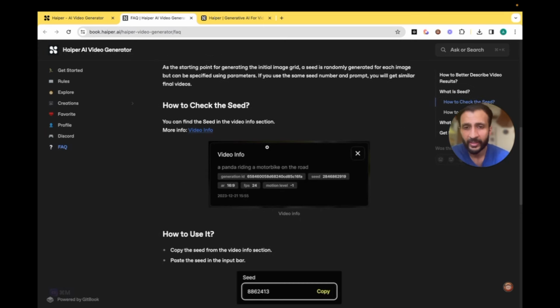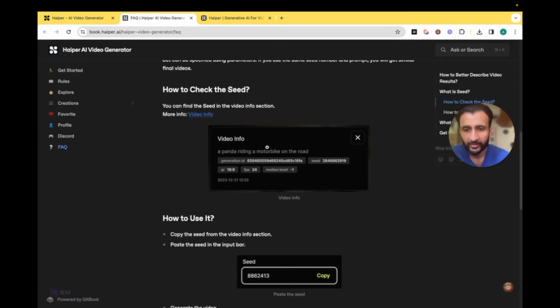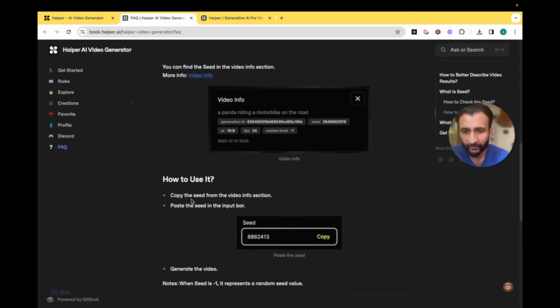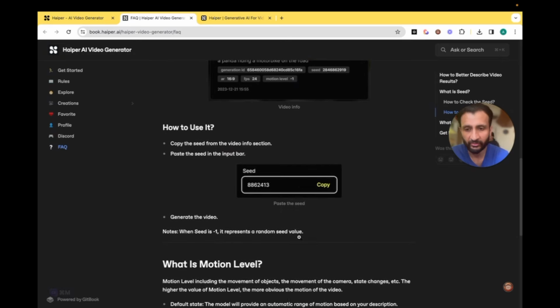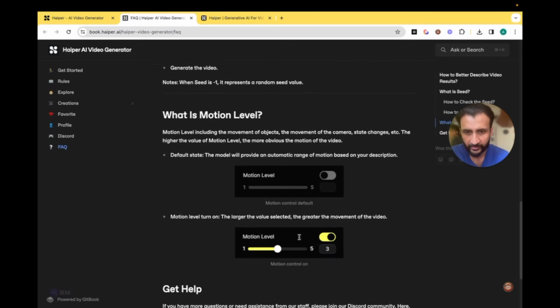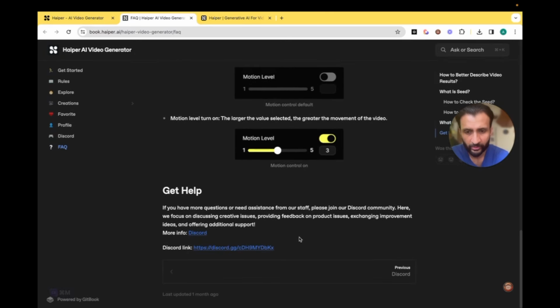And what is seed? We just went through that. Here it says that you have the option to copy the seed from the video section and paste it in the input bar. This is something I could not achieve. Motion level we just went through. So yeah, you have the option to create this on the web platform, and you also have the option to join their Discord and create it in the Discord.